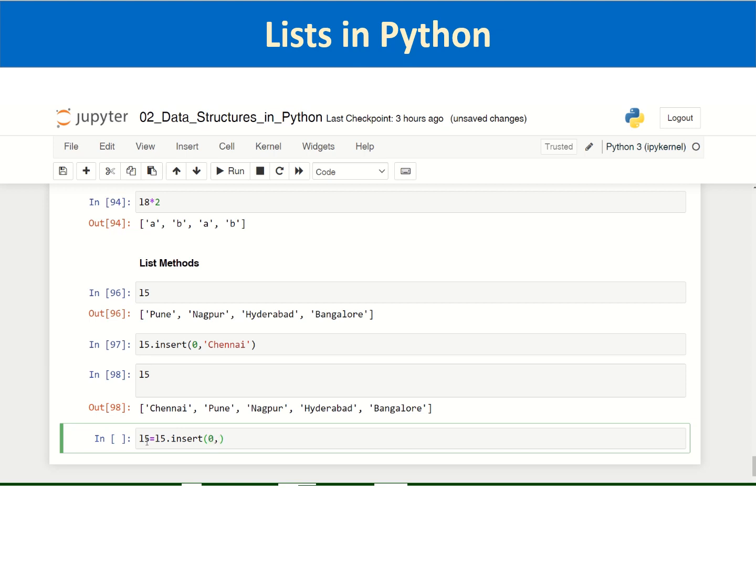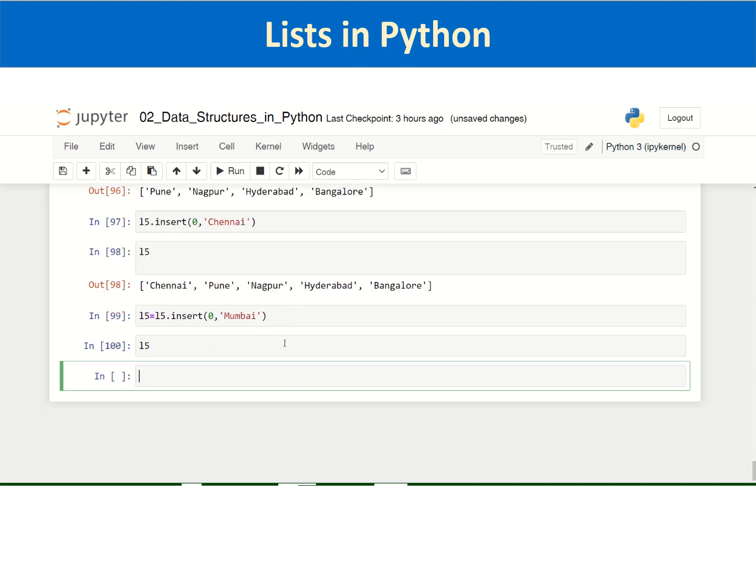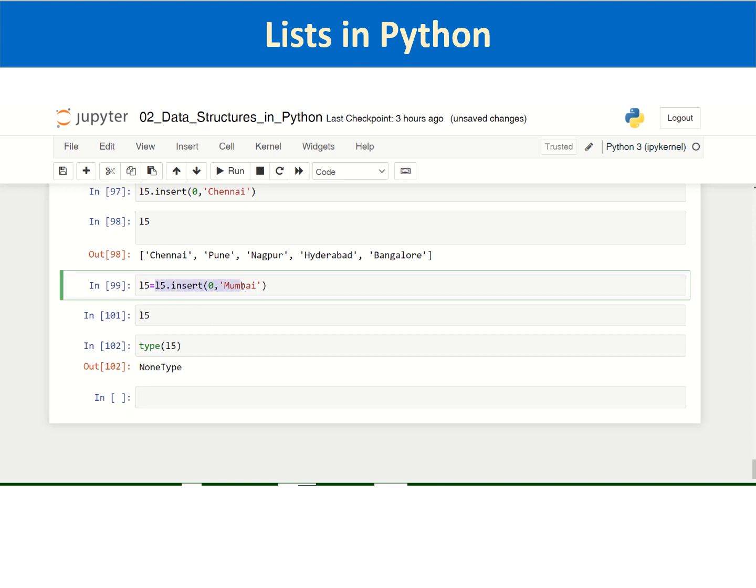I am trying to insert another element at index 0, say Mumbai, and assigning it to L5, and if you see L5, it is not returning anything. And if you check the type of L5, it is actually not a list, but it is a NoneType. What has happened is, so far so good. If you want to insert any element at any position, the insert method will alter the given list, it will change it in its place, and it returns nothing.